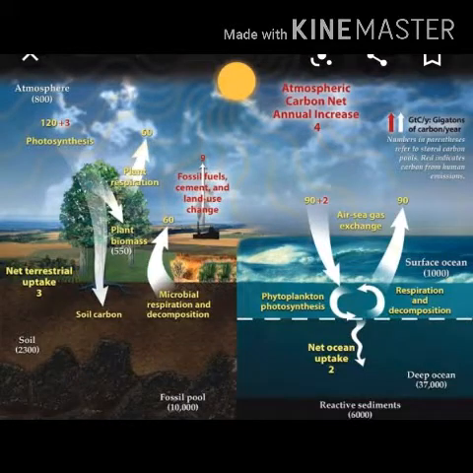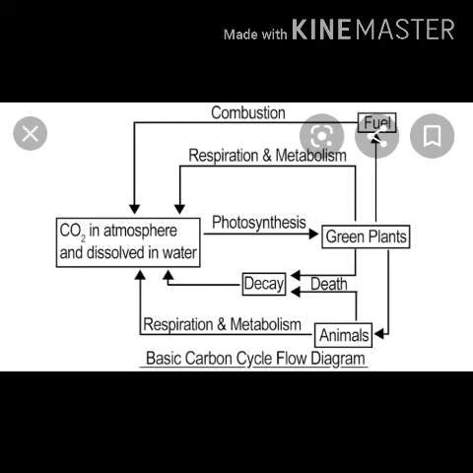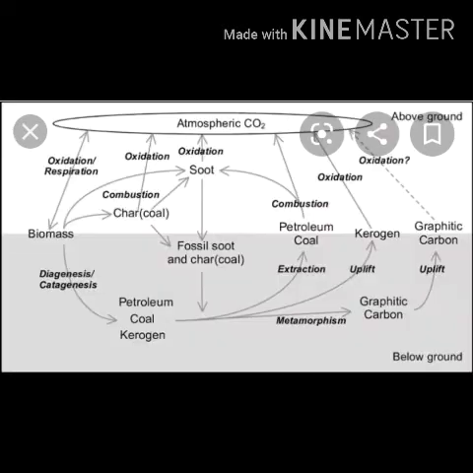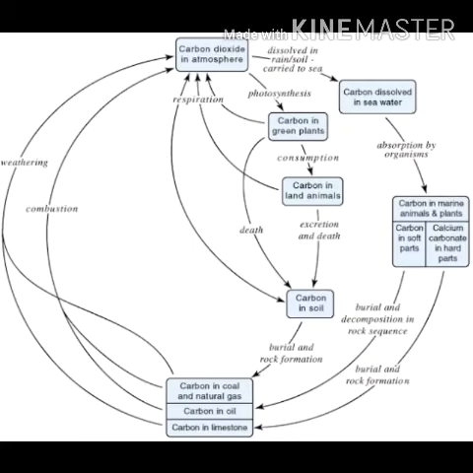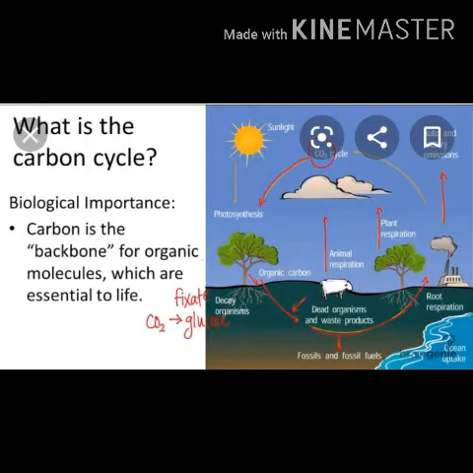Addition of CO2 in the atmosphere comes from the burning of fuel such as wood, coal, petrol, natural gas, and diesel. C + O2 change into CO2, CH4 + 2O2 change into CO2 + 2H2O. So this is how the addition of CO2 in the atmosphere takes place, and petrol and diesel also use O2 and change into CO2 + 2H2O.